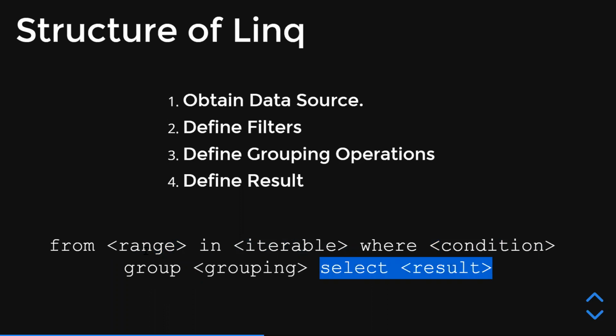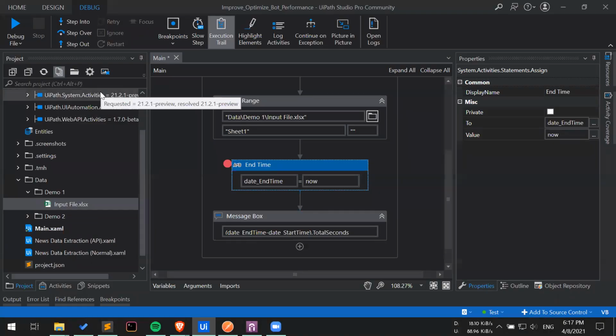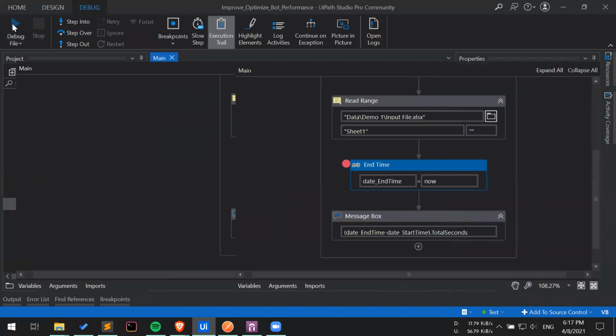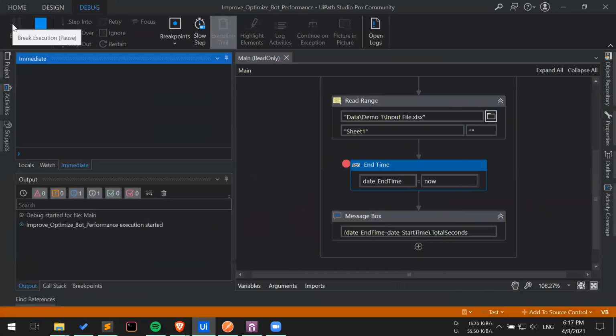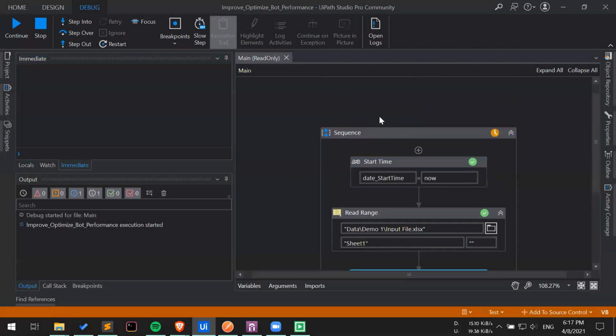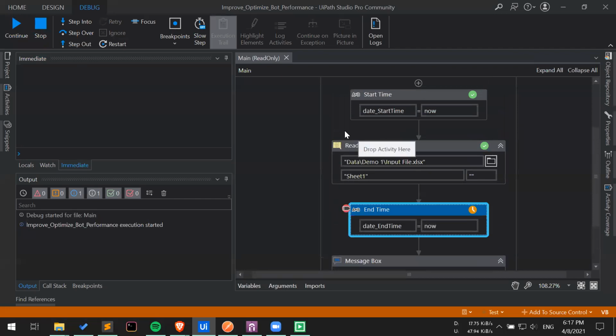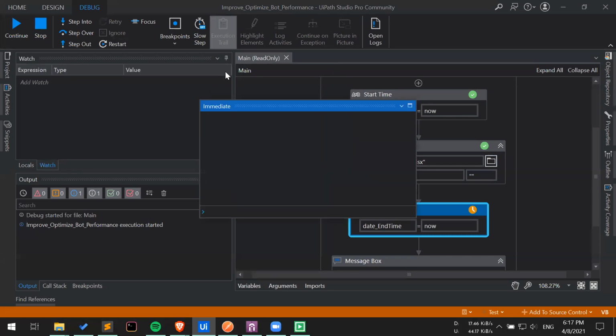Okay, with the syntax in mind, let's go back to UiPath and create a similar kind of query and try to replicate what we did earlier. And guys, just keep in mind the 82.16 seconds of time that we got. Okay. So what I'm going to do now is write a simple LINQ query. And as I told you, I like to start raw. So here I'm going to use the immediate panel.